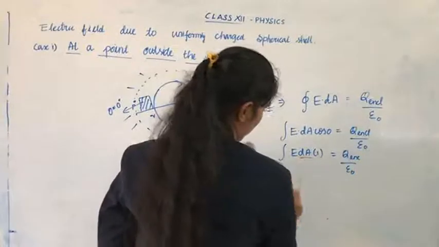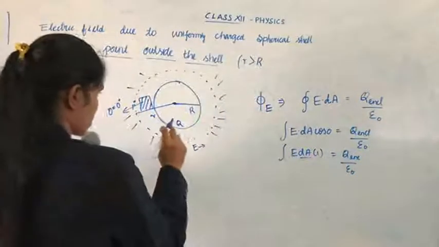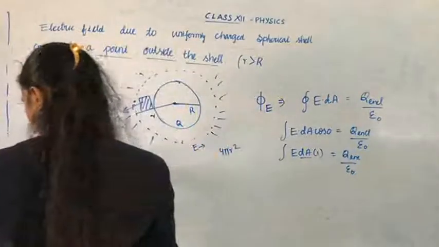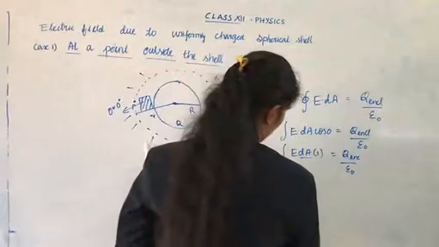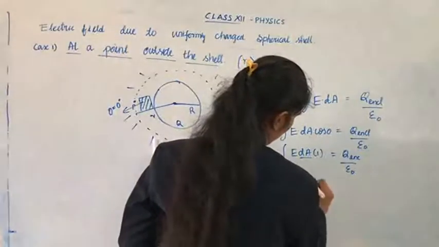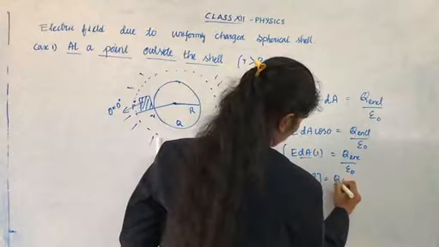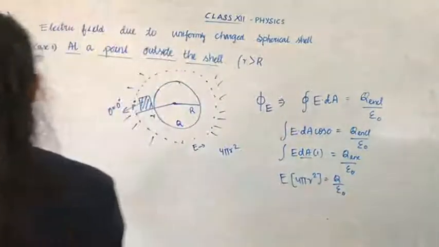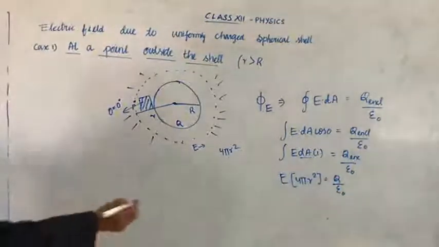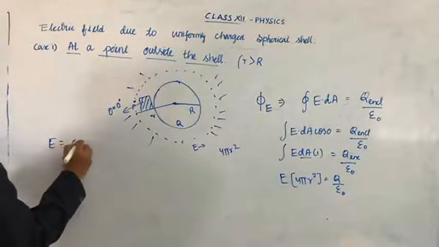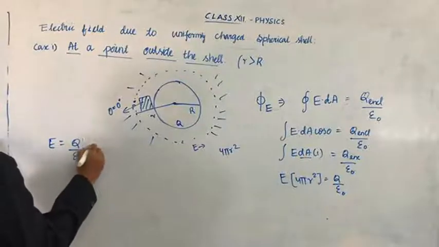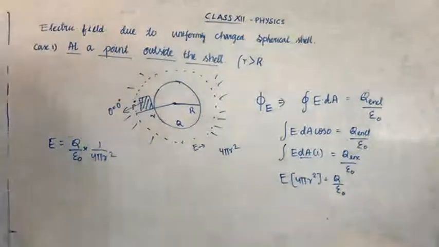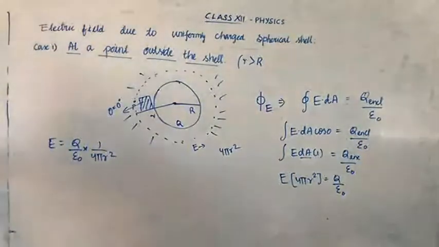Now, what is dA? dA is the surface area of a sphere. What is the surface area of a sphere? 4 pi r square, isn't it? 4 pi r square. Okay. So, take E outside. E into 4 pi r square equal to Q by epsilon 0. Now, here E equal to Q by epsilon 0 into 1 by 4 pi r square.